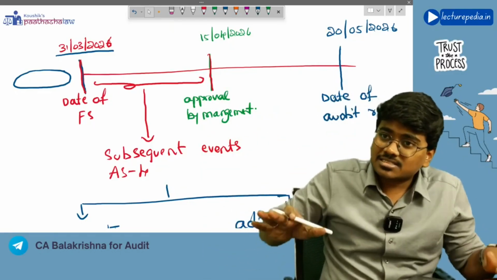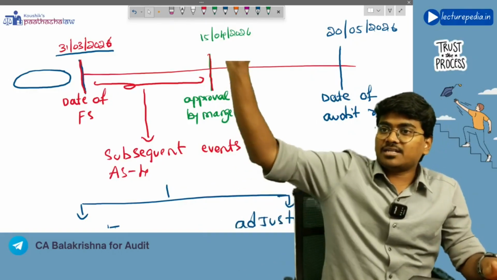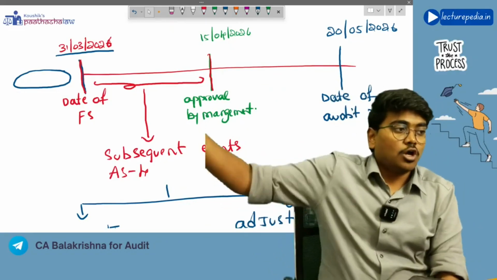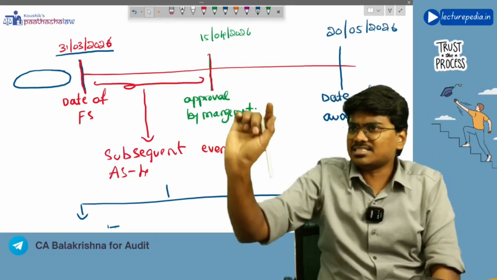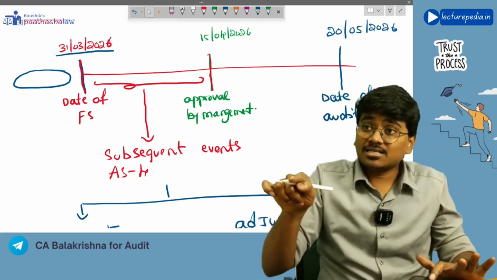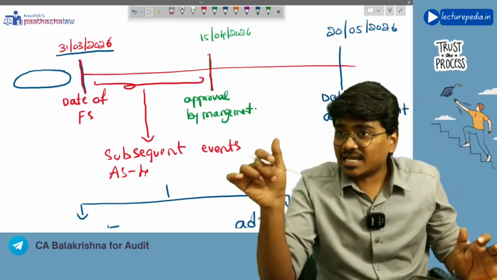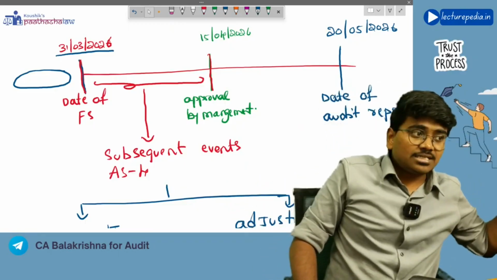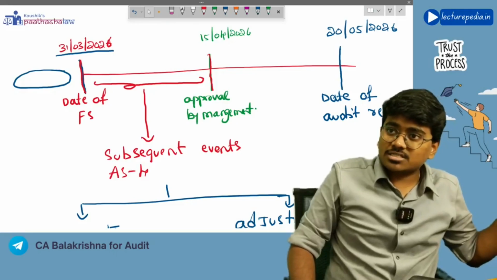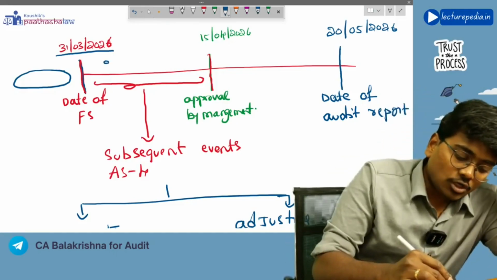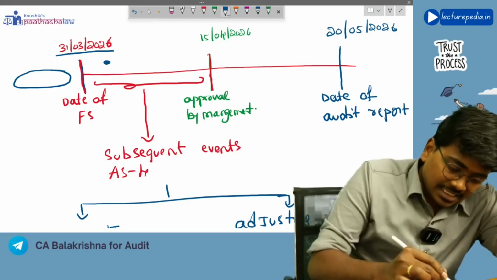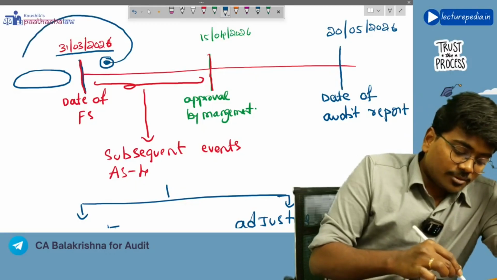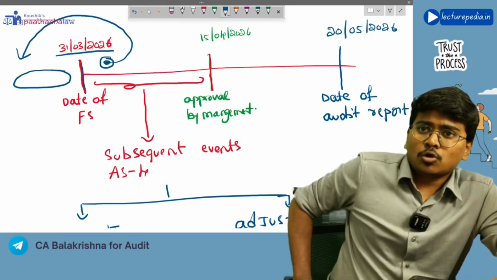See, still we are discussing accounting standard only. We haven't entered into auditing standard. Now, a sale has occurred on 1st April 2026. That is a subsequent event. But tell me, is that sale having any impact on the events that were present before 31st March 2026? No impact.